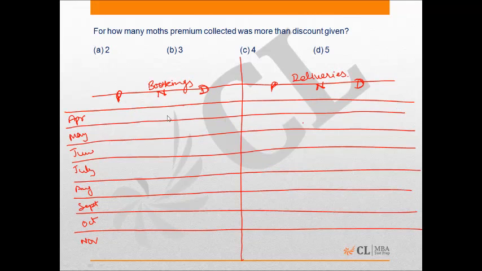Okay then. So except April, all the bookings are done in the, 1/5 of the bookings are done under the normal bookings, right? So first I will calculate those values. So in the month of April I can't write any value here.